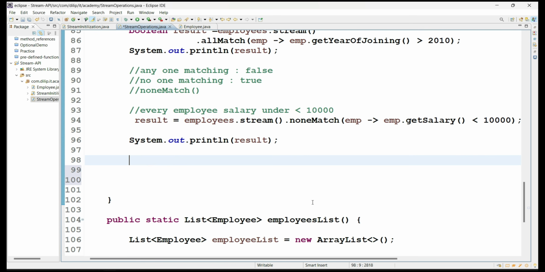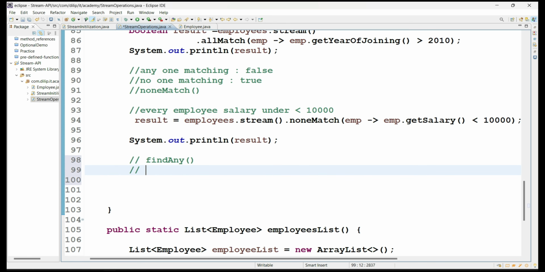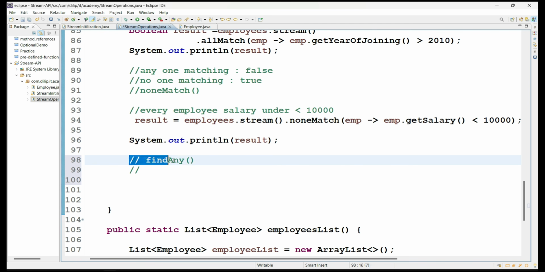So now let's move to one more method as part of the Stream API. We have a method called findAny. What is the purpose of this findAny method? I will try to explain. For example, when you are taking a stream object on top of a list of values or a collection of values, I want to take one value from this stream, and that might be any value. Simply, I want to get a value from the stream of elements. Then I have to use the findAny method.